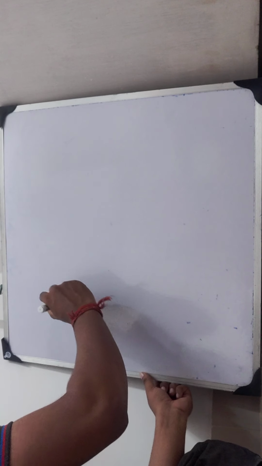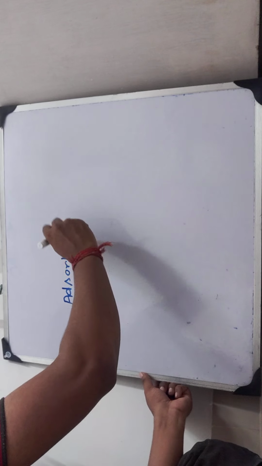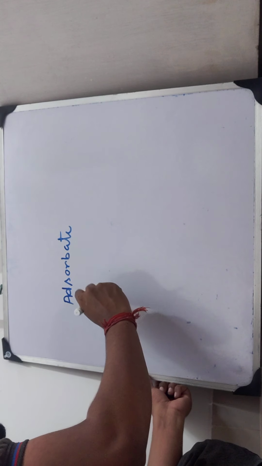From this definition we can get that adsorption is a surface phenomenon where some molecular species are held at the surface of a solid or liquid, not gas. Gases can be adsorbate, but gases cannot be adsorbent. Let me tell you what is the difference between adsorbate and adsorbent. What is adsorbate and what is adsorbent?